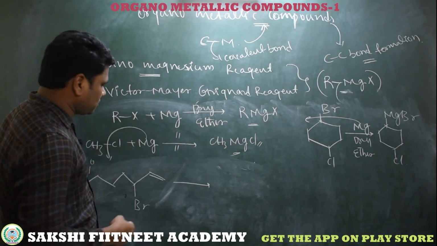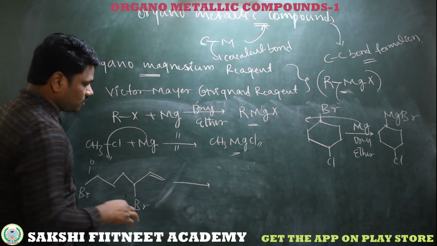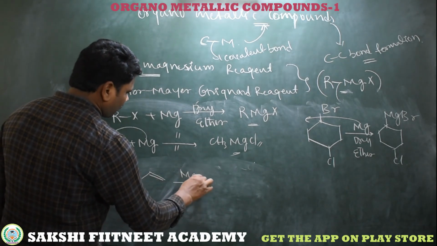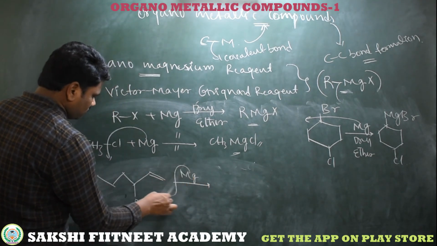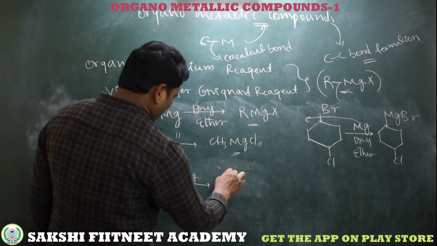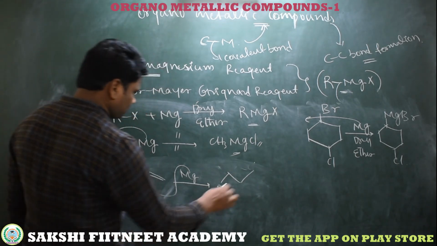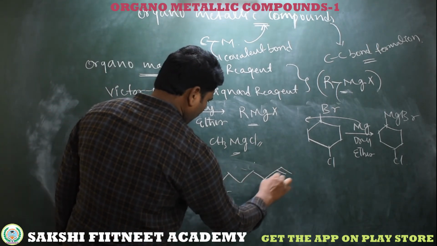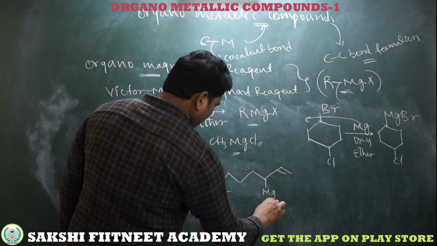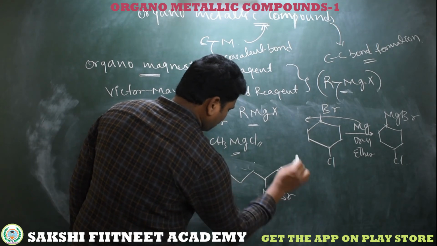Just now we discussed in the reactivity order that allyl halides are more reactive than primary. So simple, make the Grignard reagent with the allyl bromide. Our remaining complex is as it is. This is bromine, here I am writing it as it is, MgBr.